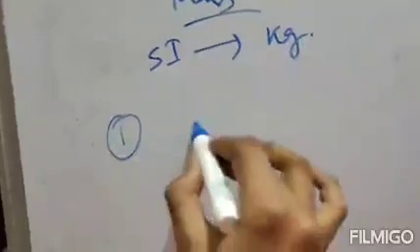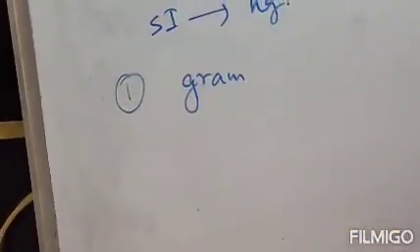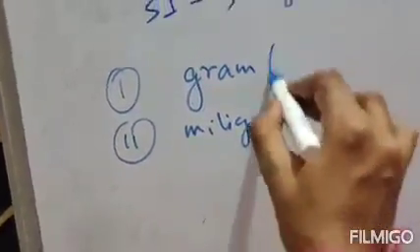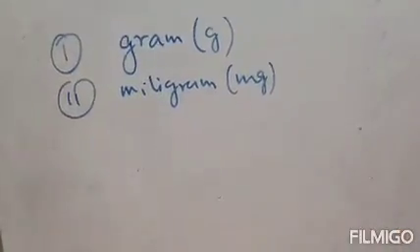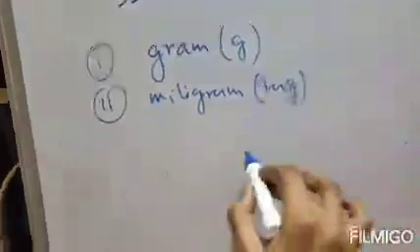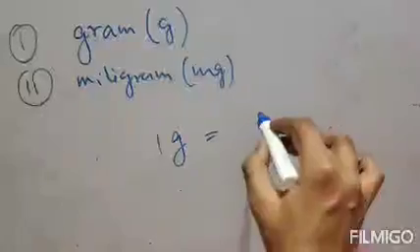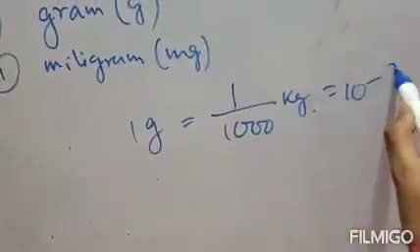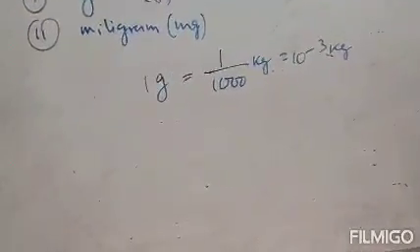Number 1 subunit of mass is gram, and number 2 is your milligram. It is represented by small g, and small mg. Clear? Now what is the relation between gram and kilogram? We know that 1 gram equals 1 by 1000 kg, that means 1 by 1000 part, that means 10 to the power minus 3 kg. This is the relation between gram and kg. Clear? Because we know 1 kg equals 1000 gram.